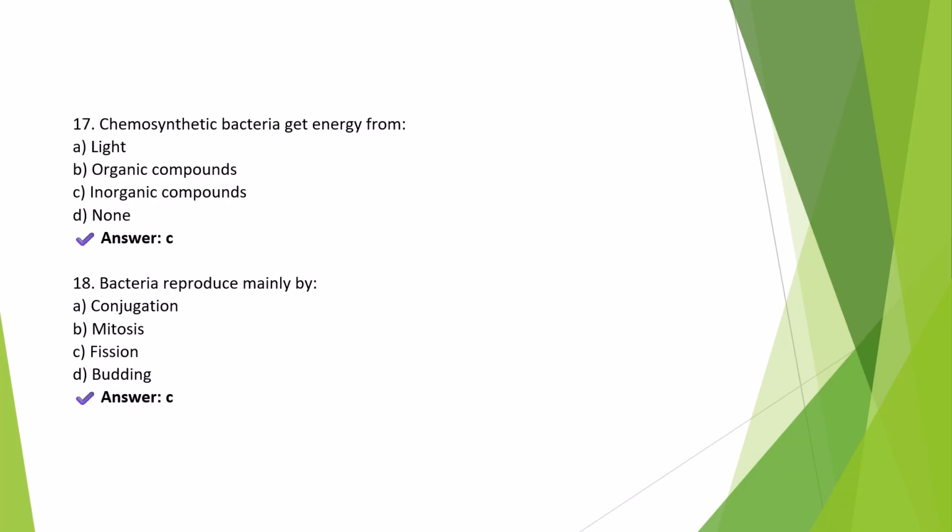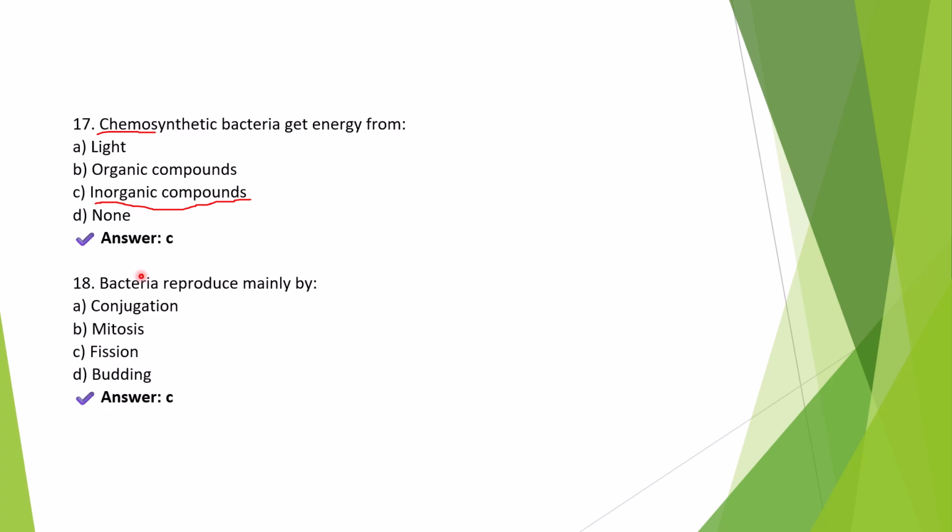Question 17. Chemosynthetic bacteria get energy from. From the name itself we can derive that chemosynthetic means something related to chemicals, isn't it? So chemosynthetic bacteria get energy from inorganic compounds, like ammonia, nitrites, etc., which is very important in their biogeochemical cycle.